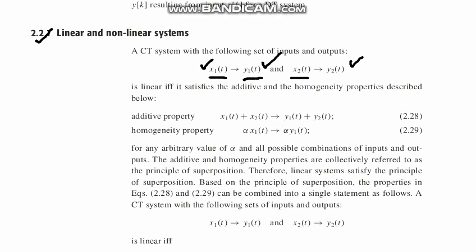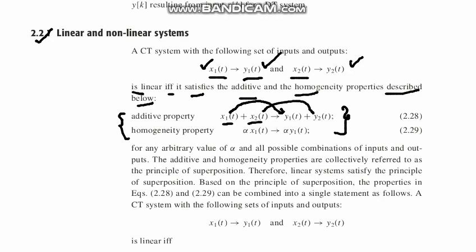What is the condition for it to be linear? It is linear if it satisfies the additive and homogeneity properties described below. It has to prove these two properties. First, the additive property: x1(t) plus x2(t). The output of x1 is y1, the output of x2 is y2, so both have been added.